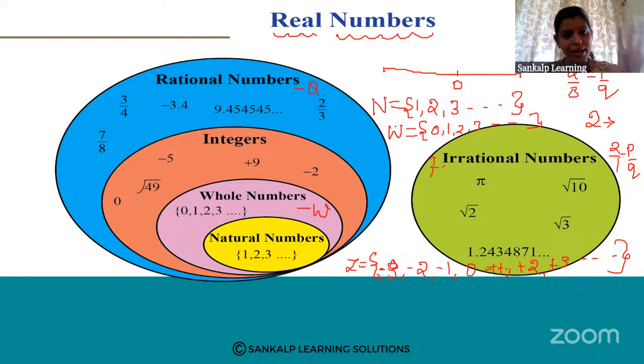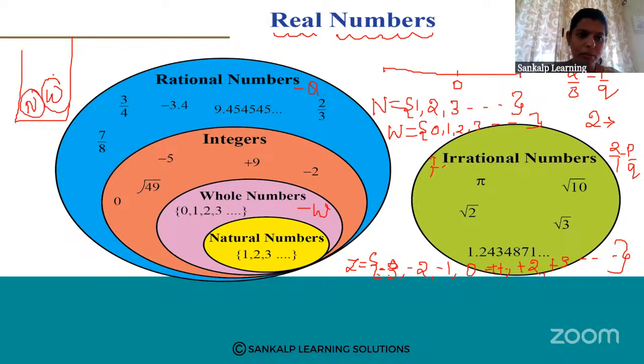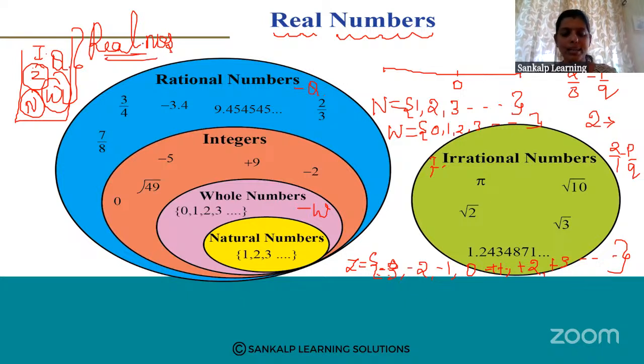So if I include all the numbers, that is natural numbers, whole numbers, integers, rational numbers, and irrational numbers, that set we call real numbers. See, if we consider one bucket, in that bucket natural numbers are there, whole numbers are there, integers are there, rational numbers are there and irrational numbers are there. So the set of all the numbers is called real numbers. So this is all about the real numbers.